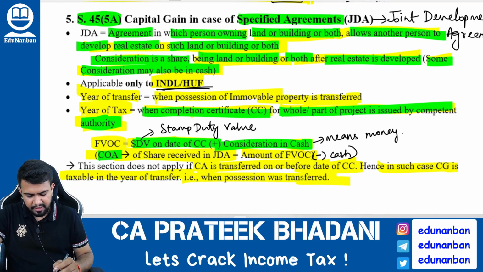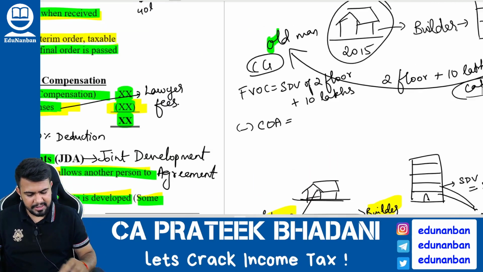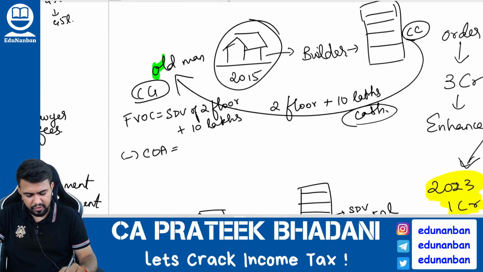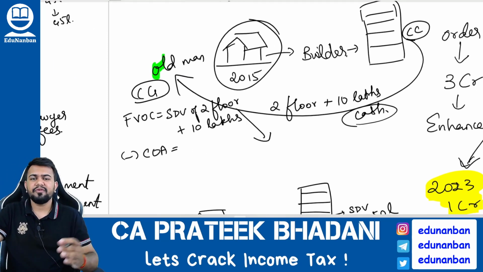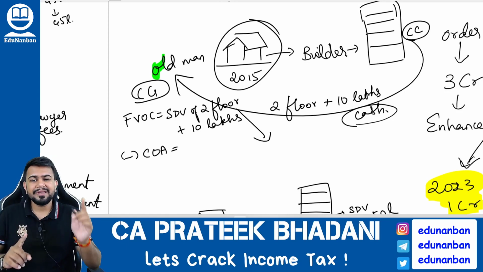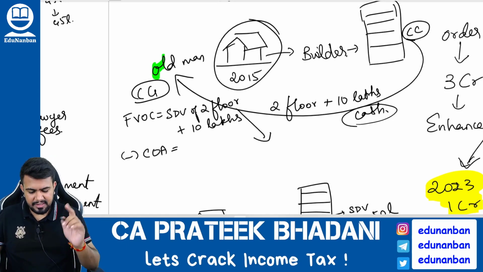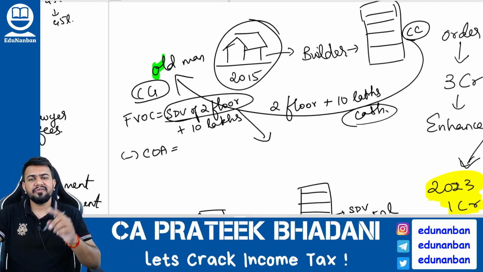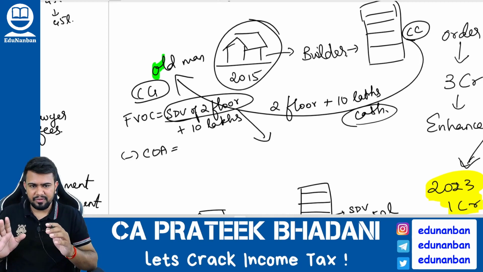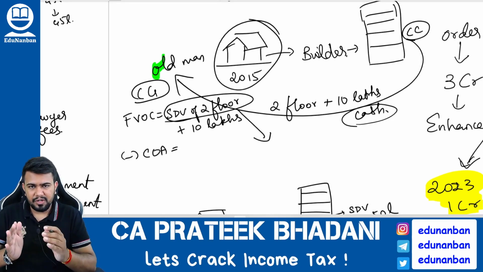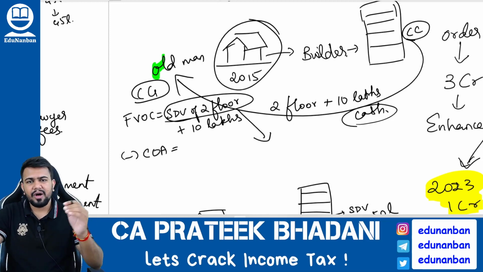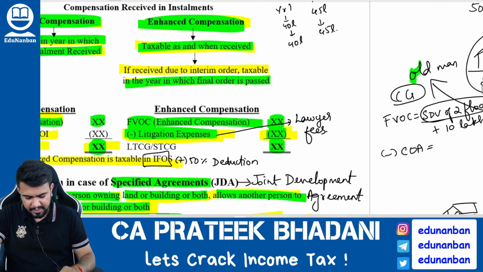Cost of acquisition of the share received in JDA. Now listen here. In future, this old man wants to sell these 2 floors. When he wants to sell these 2 floors, what will be the cost of the 2 floors? The answer is, the cost of the 2 floors will be the stamp duty value of the 2 floors that was considered for the JDA capital gain calculation. For that selling purpose, the cost of acquisition will be the stamp duty value that was considered earlier. You get my point?